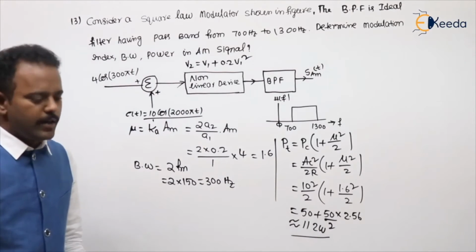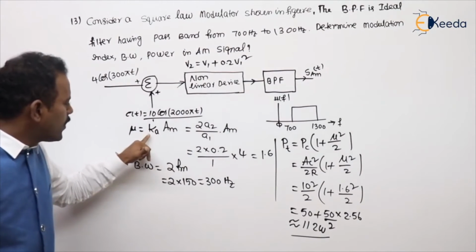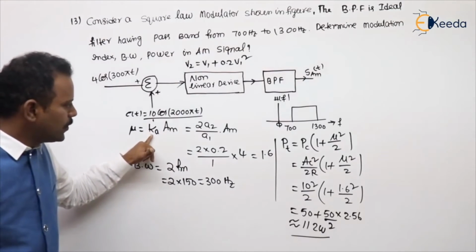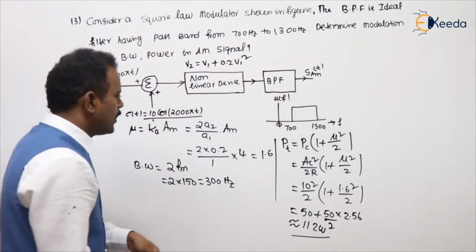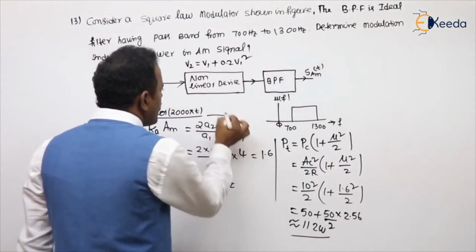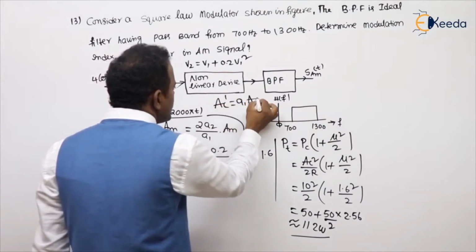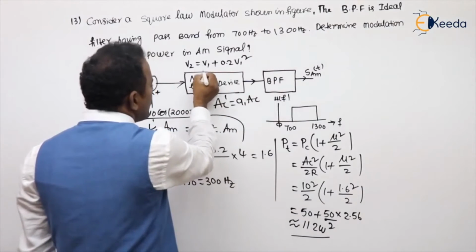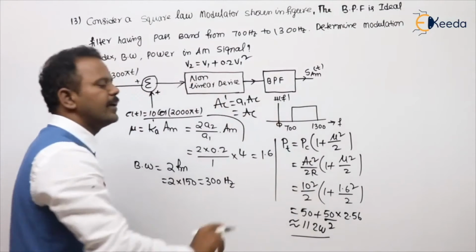Are you following my point or not? Here the simple logic: if you are able to remember the mu value of Ka and the AC value in the square law modulator, then you can make it. Here you may get, sir, the AC value also new. Yes. What is the AC dash value? A1 AC. But what is the A1 value given? 1 only. So it is AC only. So I take it directly.